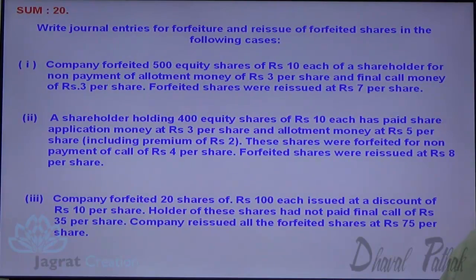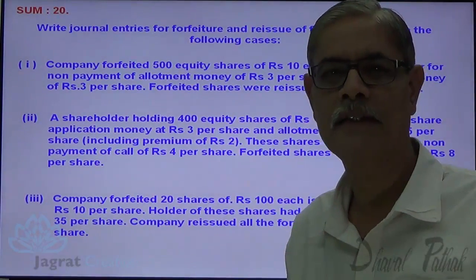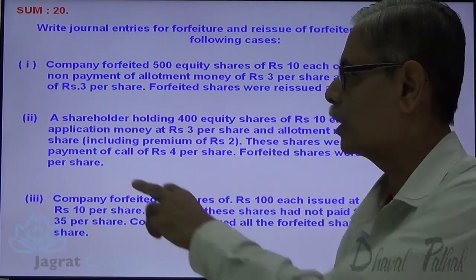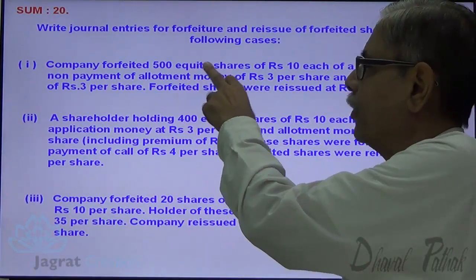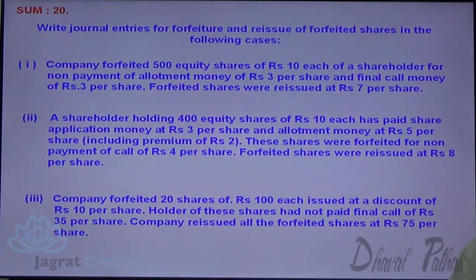Write journal entries for forfeiture and reissue of forfeited shares in the following cases. I have given you 3 cases in this sum. First, the company forfeited 500 equity shares of ₹10 each of a shareholder for non-payment of allotment money, ₹3 per share, and final call of ₹3 per share. Forfeited shares have been reissued at ₹7 per share.